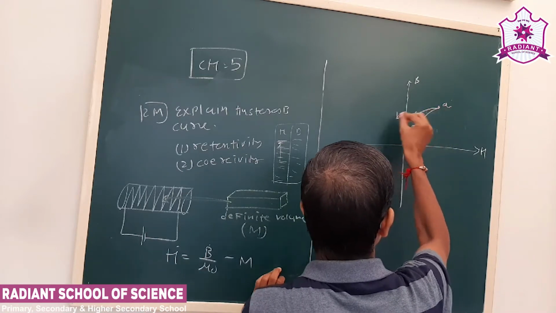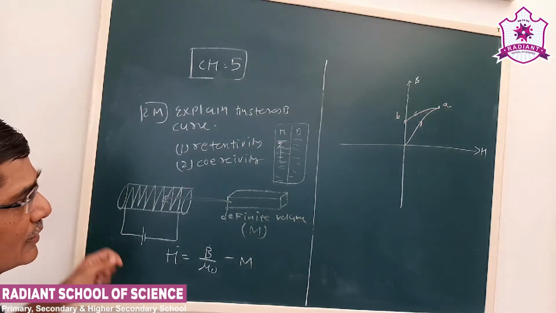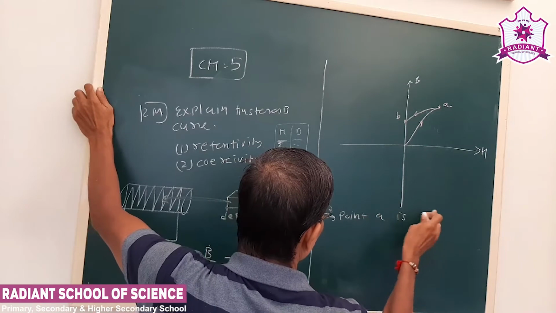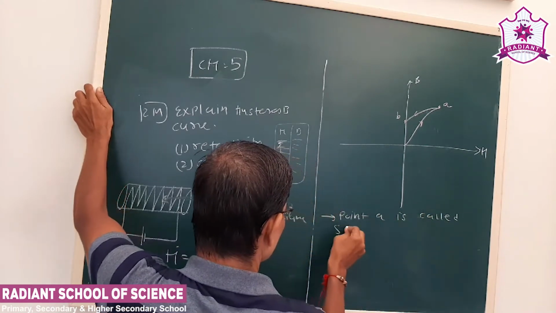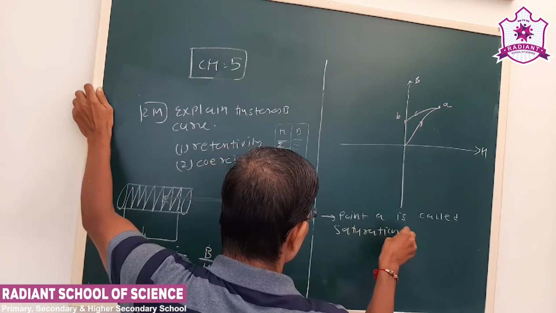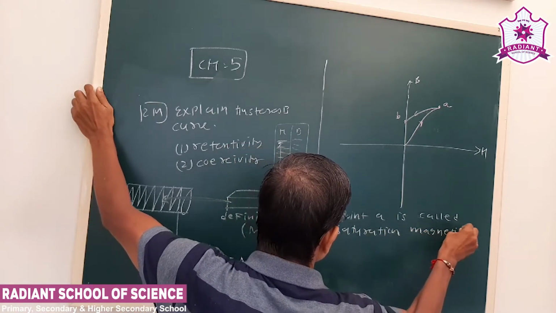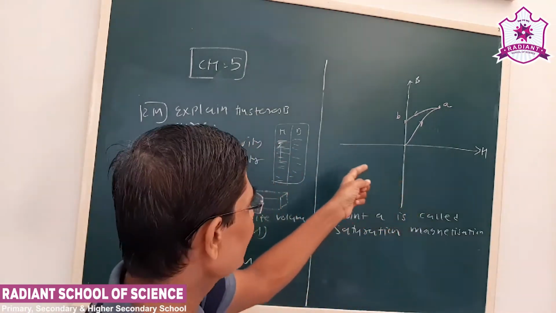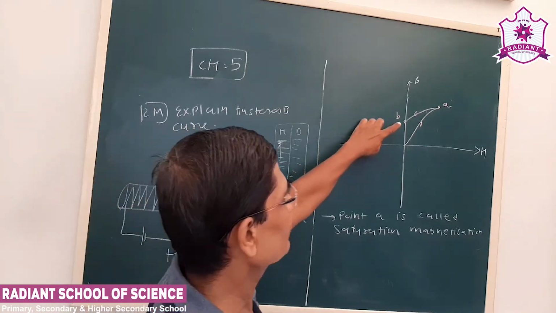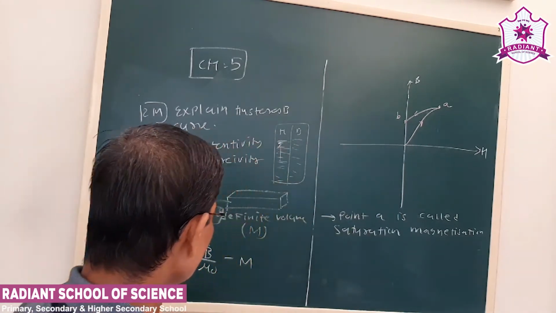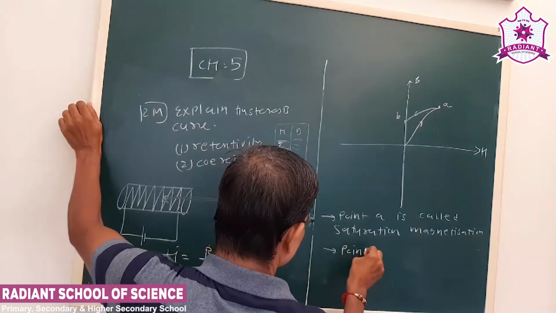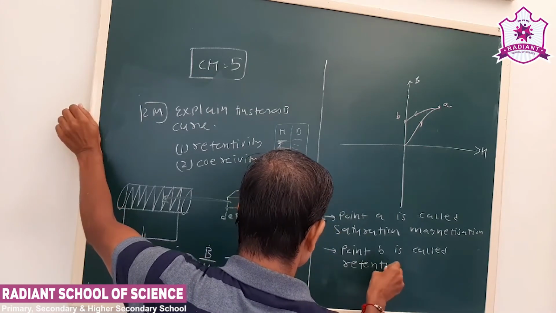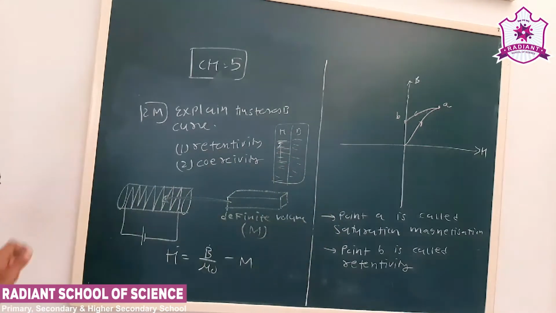Now this point B we obtain. B is called the retentivity. Point A in the graph is called saturation magnetization. So when H is decreased further, B will not decrease linearly, but B will get a value somewhere here. So point B is called the retentivity.